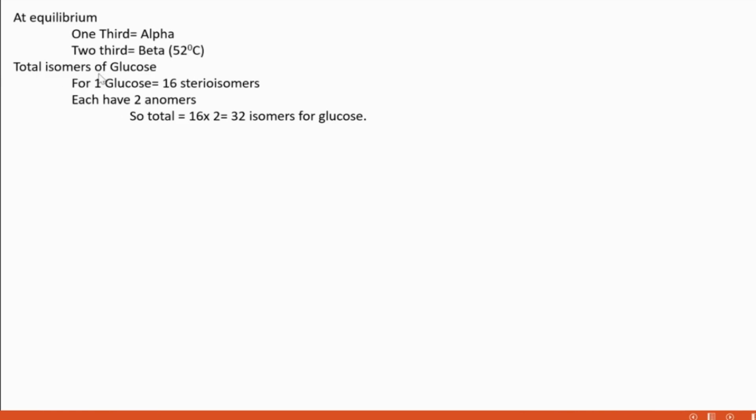Then total isomers of glucose. For one glucose, we know 16 stereoisomers are possible. Why? Because 4 asymmetric carbons are there. 2 raised to 4 is equal to 16. And for each isomer, 2 anomers are possible. Anomers means alpha forms and beta forms. So a total of 16 into 2, 32 isomers are present for glucose. By this we can finish today's class. Thanks.